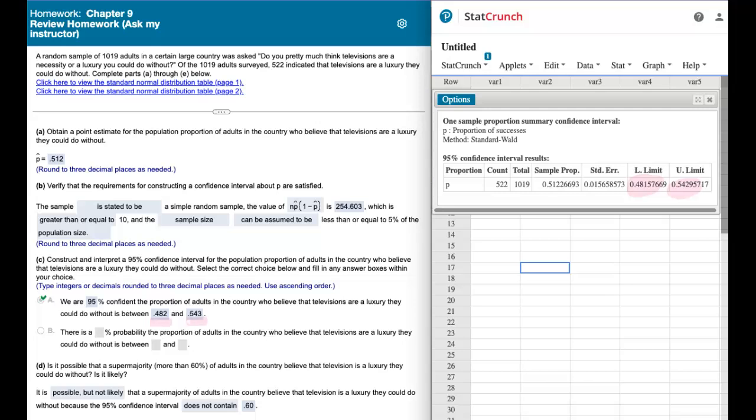And then the last part of this says, is it possible that a supermajority, or more than 60%, in the country believe that television is a luxury? Well, our answer to this is it's possible. It's always possible, but not very likely. Because 60% is not in this interval that we have for our 95% confidence interval. So even though it's possible, it's not likely that it contains 0.60 or 60%. I hope this helps.